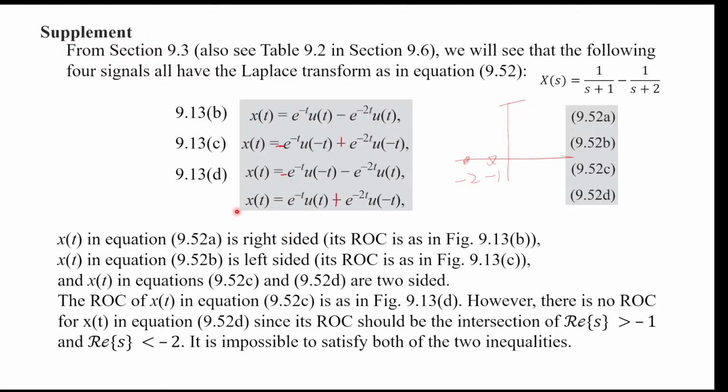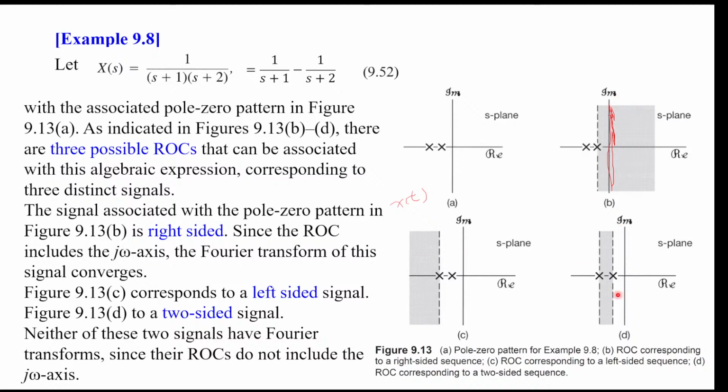But we see that this doesn't have a corresponding ROC, and indeed that's because this function is divergent, and when you try to do the Laplace transform it doesn't converge anywhere. That's because the ROC to the right of -1 and the ROC to the left of -2 don't have an intersection. So we have those 4 possible combinations, and only 3 of them have a meaningful ROC, and they correspond to these 1, 2, 3 different ROCs.